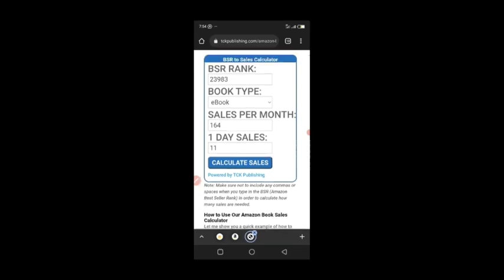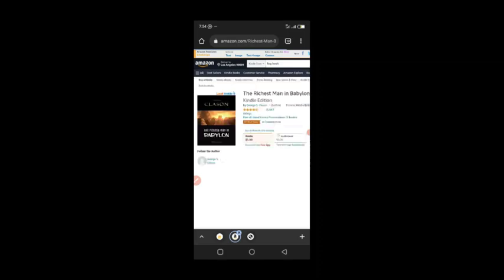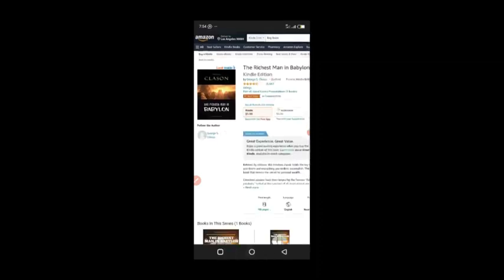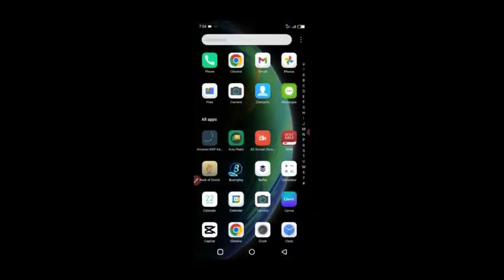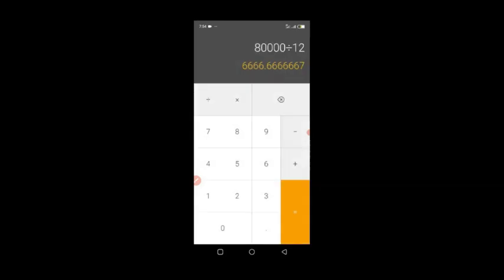So let's say this book is selling for $1.99, and how we can calculate it is, let's find a calculator. Where is my calculator? So when the calculator loads, you're going to see 1.99. Amazon will charge you 30% for the book, and then they will leave you with 70% of this one. They don't charge anything for printing, or delivery, or anything for this particular ebook. Just remember that ebook is free.